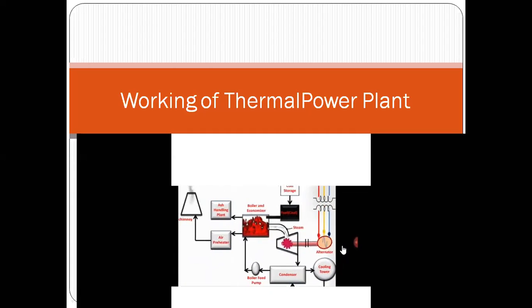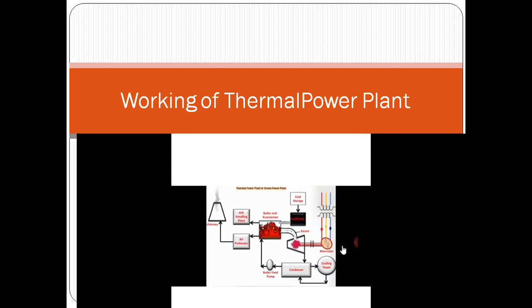Then what happens? After getting the work done in the steam turbine, the pressure of the steam gets reduced, and then that steam is sent to the condenser. In the condenser, water is sprinkled on that steam, so that the steam is again converted into water, and then that same water is again fed to the boiler. So that water is being reused. Okay, so before we reuse it, we have to use one unit that is called the condenser.